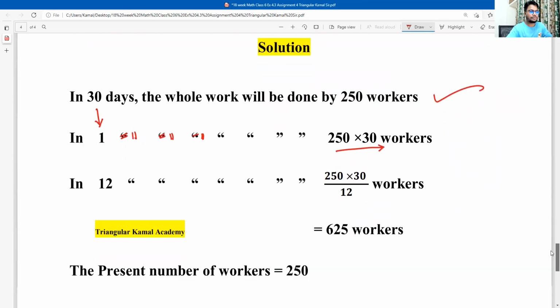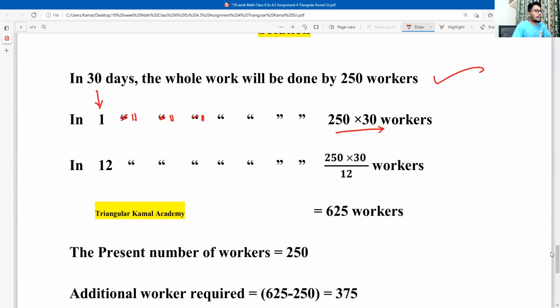Now again, just give attention to the second line. Here, if we complete the work in one day, we get the number of laborers, but if we want to complete the work in 12 days, that means now again days are increased, so the number of labor will be decreased. This is the one-day requirement of labor, and this is the 12-day requirement. Now do the calculation here.